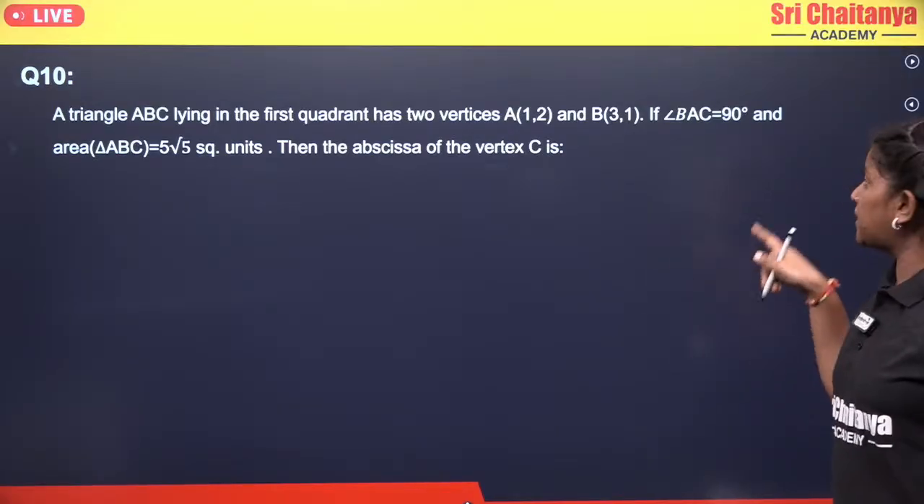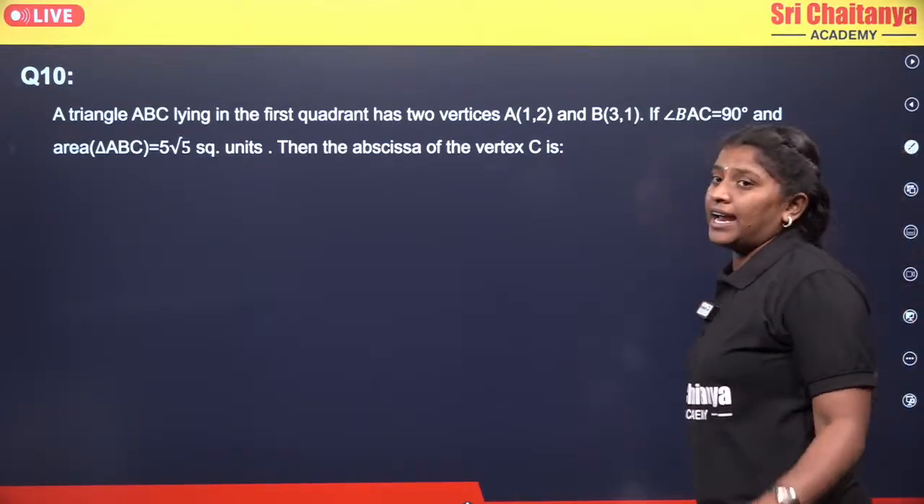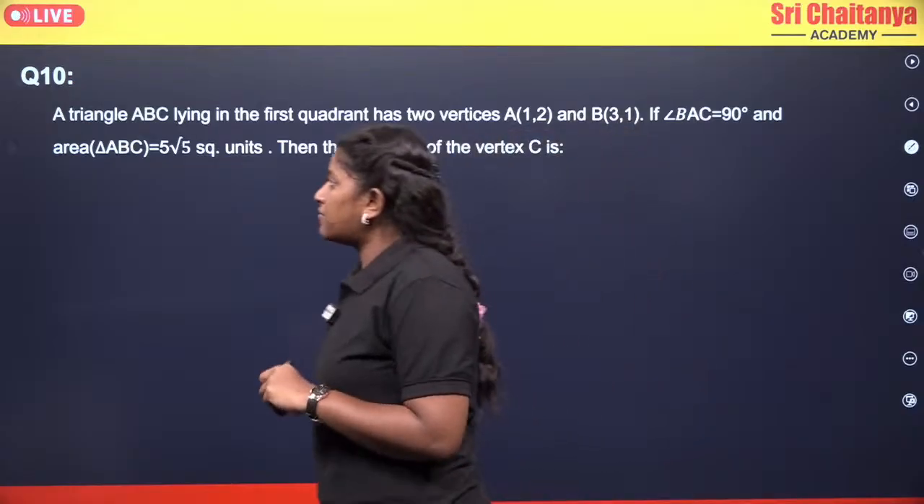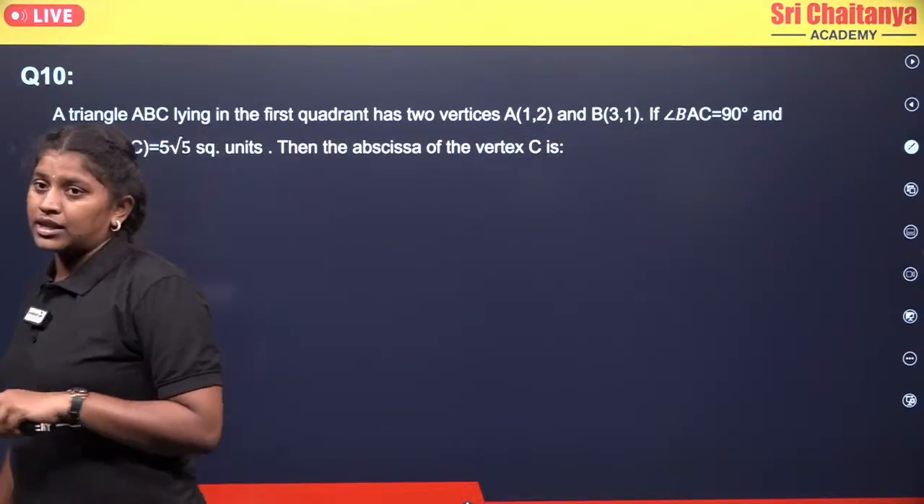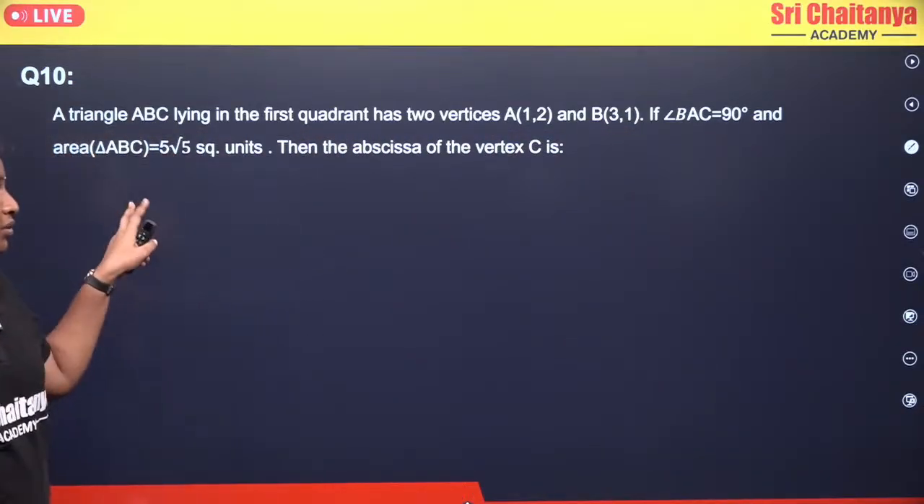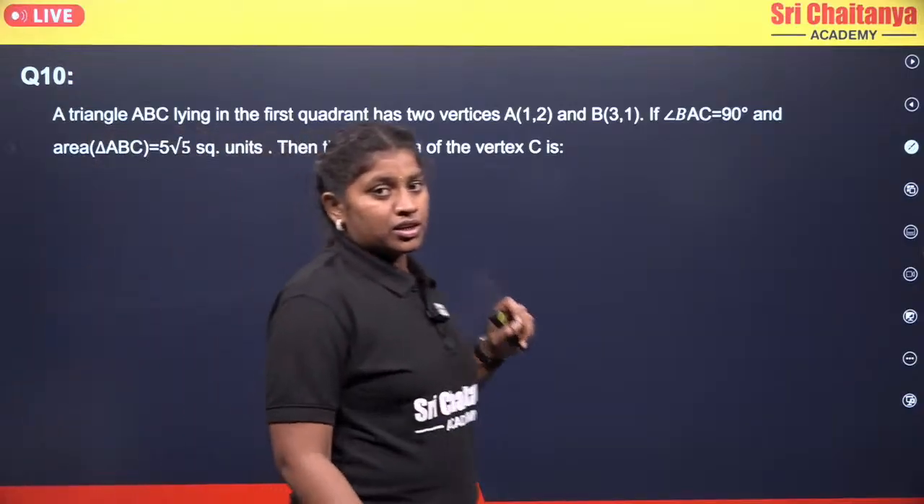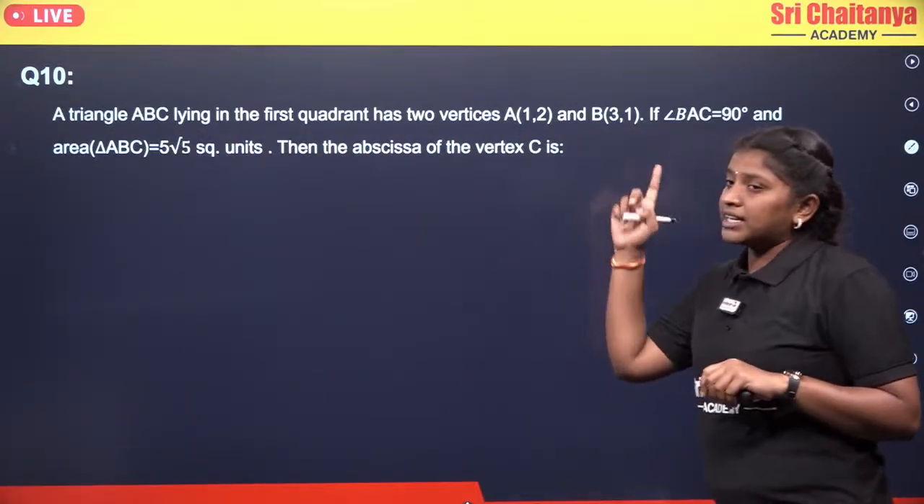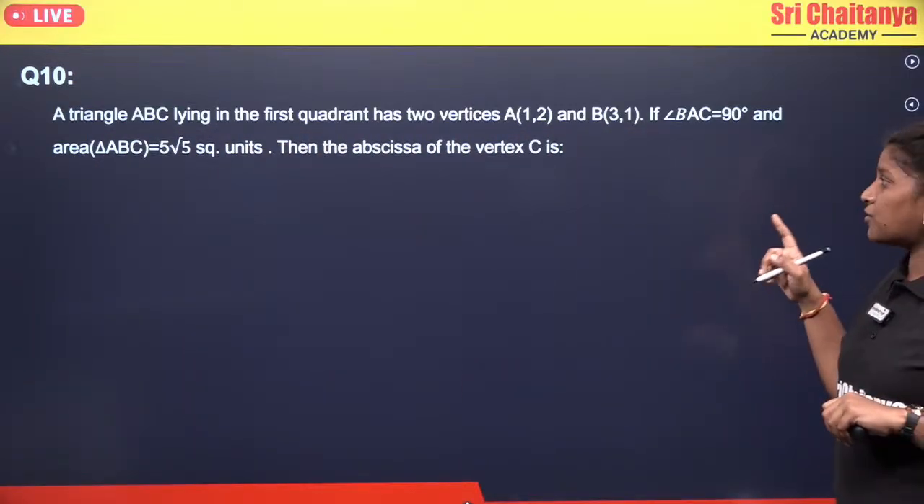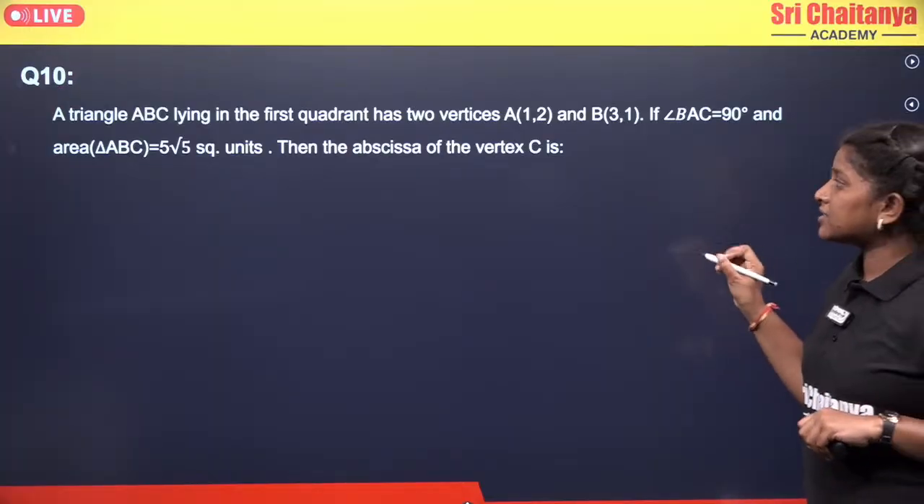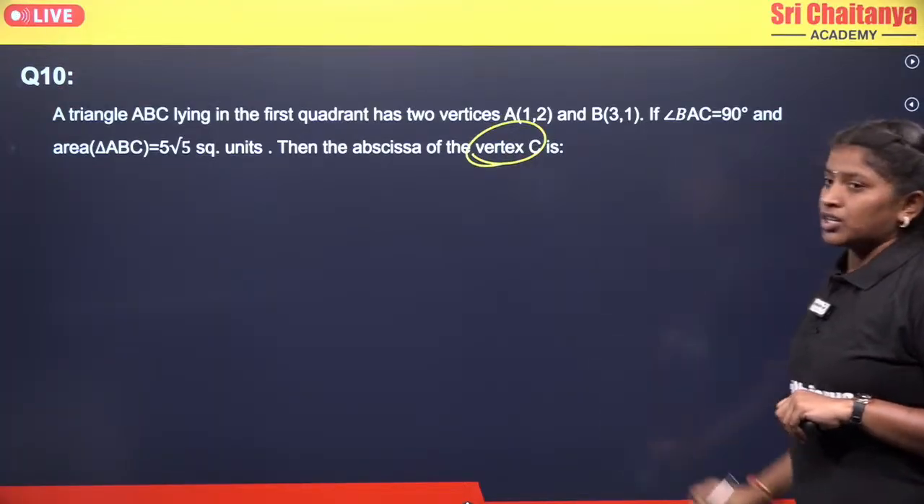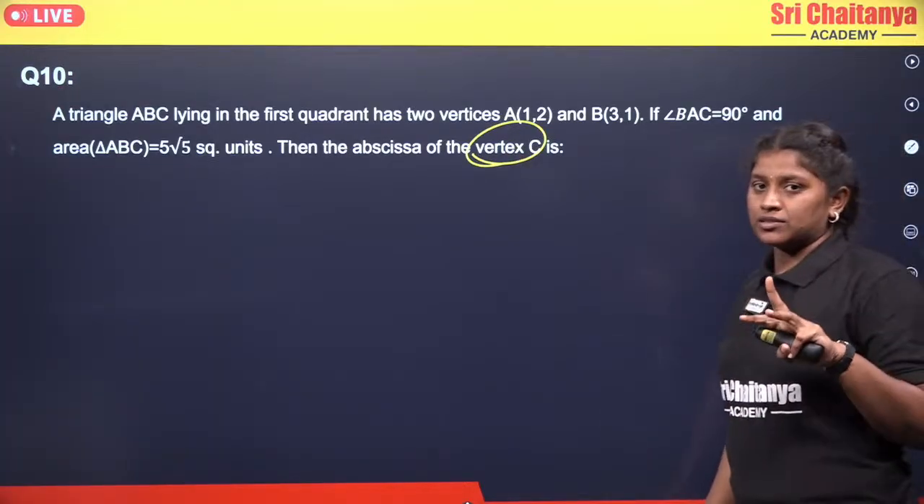If angle BAC equals 90 degrees and the area of the triangle ABC is 5 root 5 square units, then what is the abscissa of the vertex? So they gave the area and one of the angles, BAC, which is 90 degrees, and they are asking us to find the vertex C. There will be two methods.